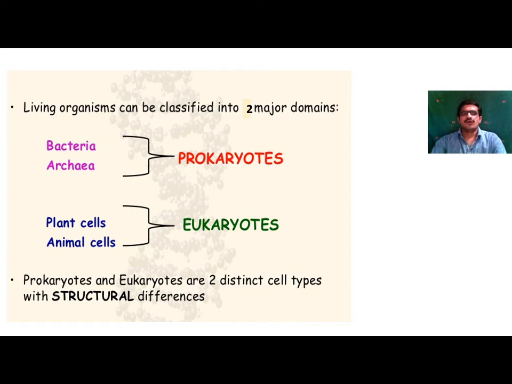So living organisms can be classified into two major domains, that is prokaryotes, that is bacteria and archaebacteria, and eukaryotes, which consist of plant cells and animal cells. Prokaryotes include only lower forms of organisms, that is bacteria and archaea, but in eukaryotes there are advanced forms of the cell, that is plants and animals.